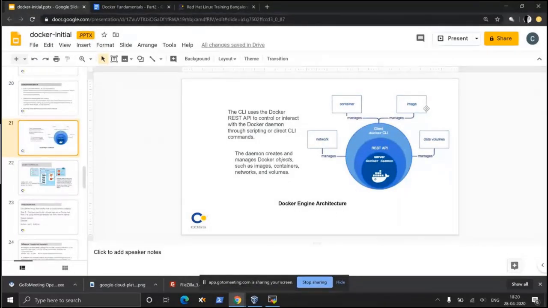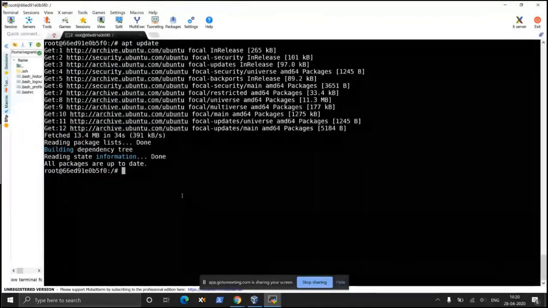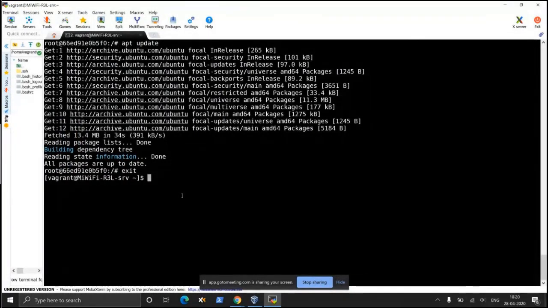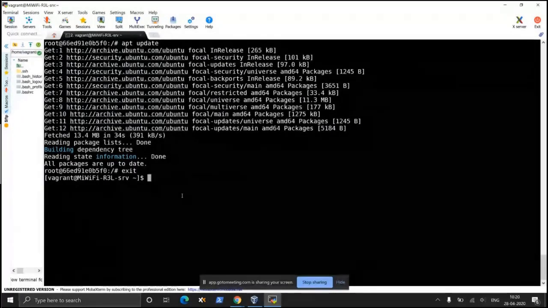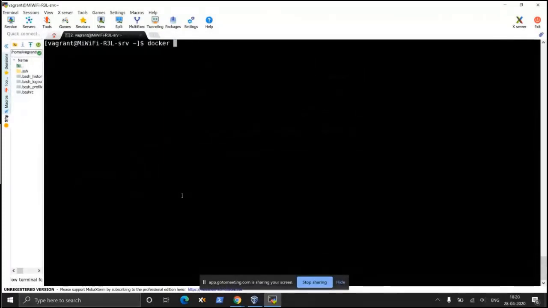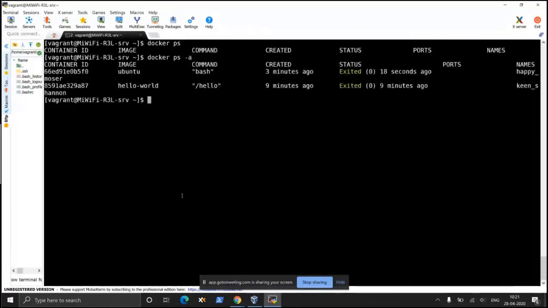For example, it pulls the image, creates the container, creates a network, and all that. Okay. Now, if I log out of this terminal, Control D, what happens? My Ubuntu container will be destroyed. If I run the command docker ps, it will not show any container running. If you do a ps -a, that will show you all the containers that have run.